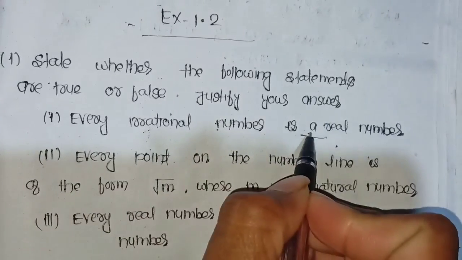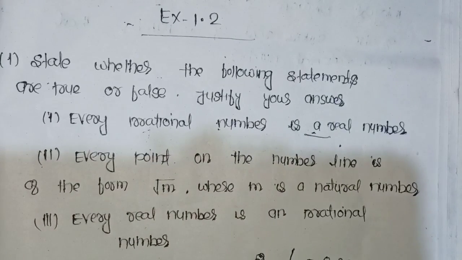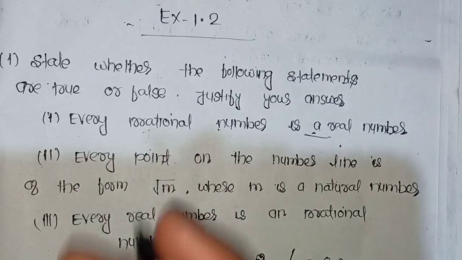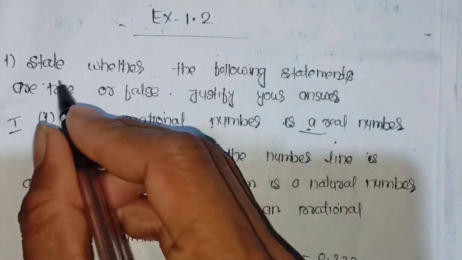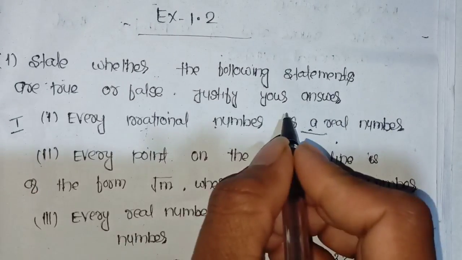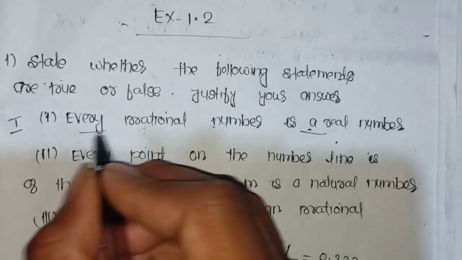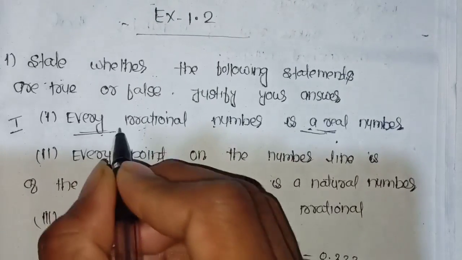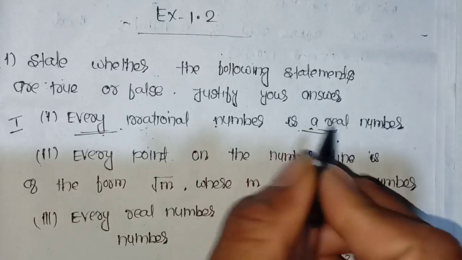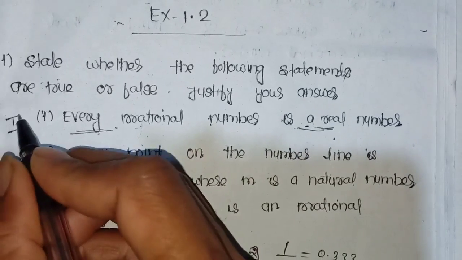Every irrational number is a real number. Is it true or not? Yes, it is completely true. Every irrational number is a real number. State whether the following statement is true or false and justify your answer. You know that an irrational number comes in the real numbers. You all know. That's why this is true.